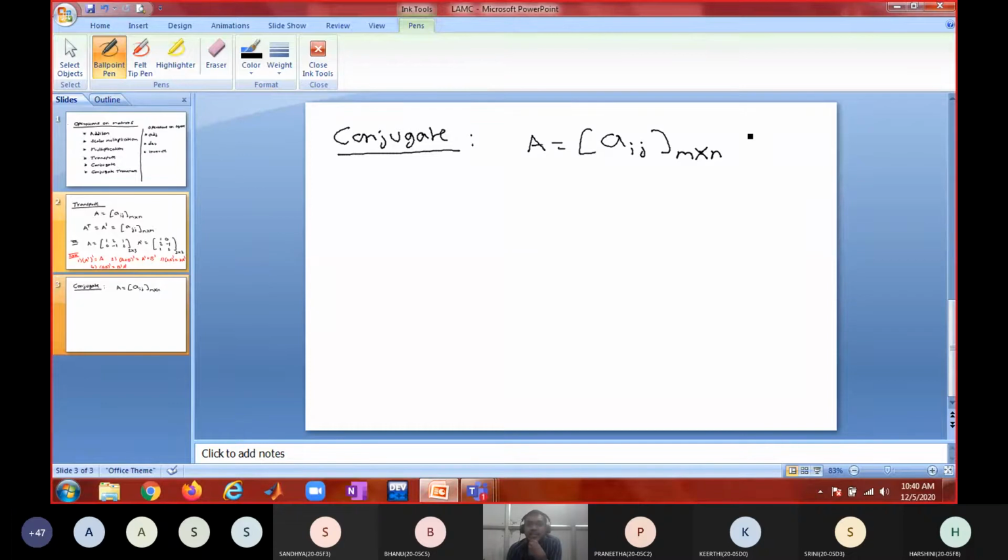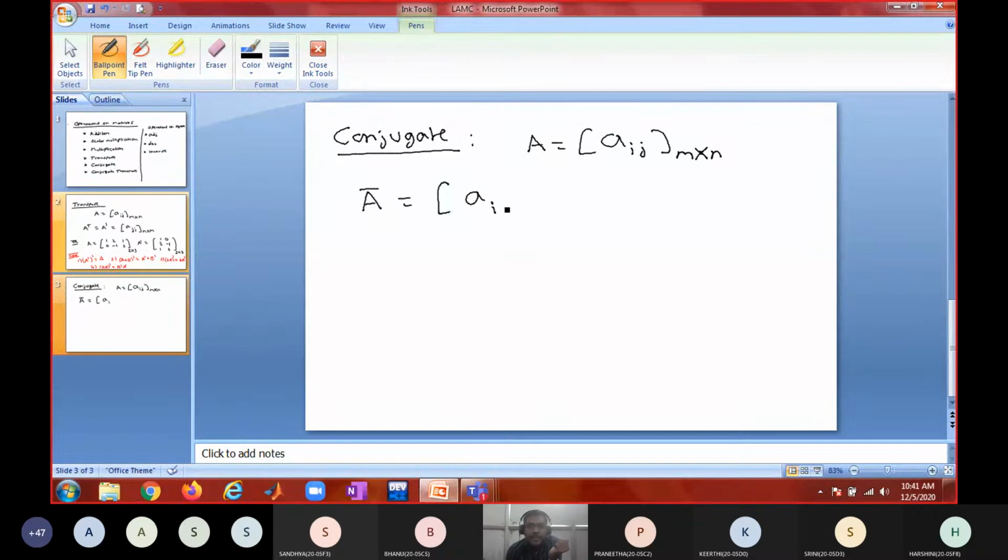This can be a real or complex matrix. The whole discussion in matrices is on real matrices or complex matrices. Real matrix means every element must be a real number, and complex matrix means there is at least one element in the form a plus ib, where i is the imaginary unit. How do you denote the conjugate of a matrix A? A bar. A bar is obtained by replacing every element of the matrix A with its complex conjugate.